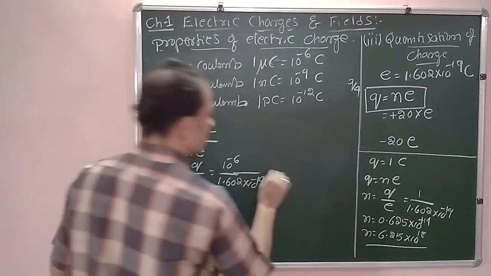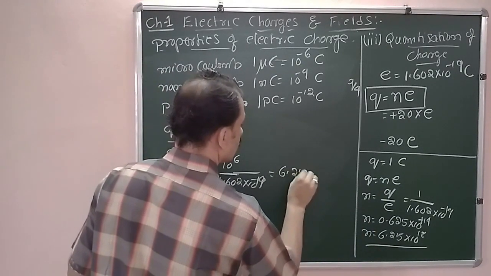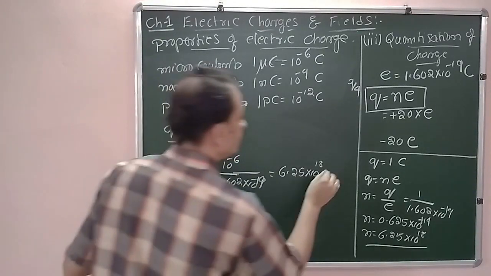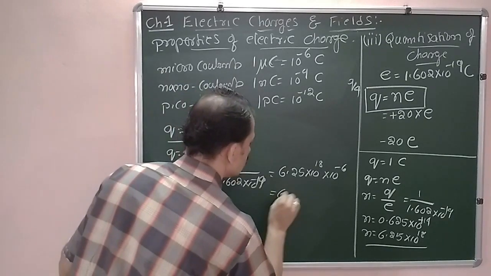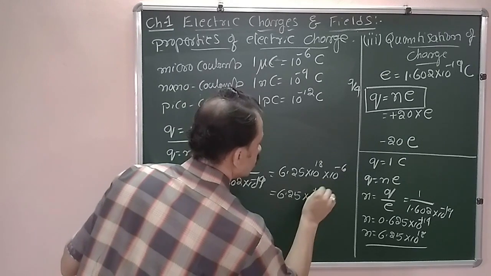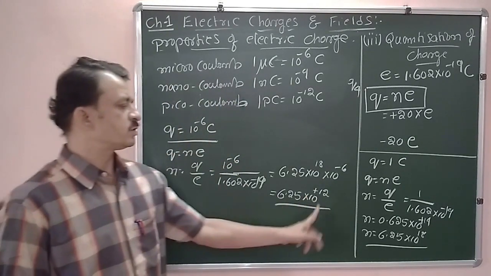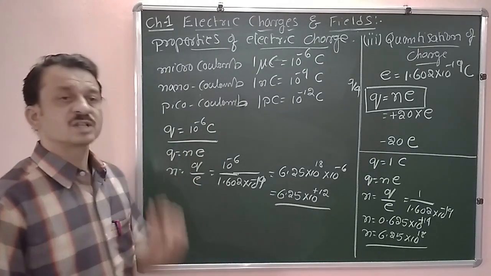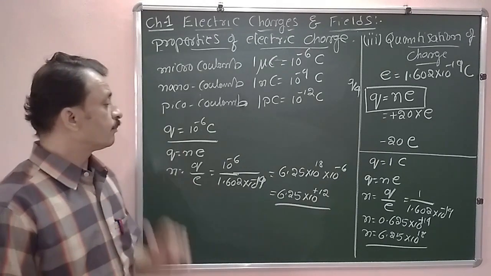1 divided by this, we have calculated this. It is 6.25 into 10 to the power of plus 18 into 10 to the power of minus 6, or this is equal to 6.25 into 10 to the power of plus 12 electrons. 6.25 into 10 to the power of plus 12 electrons constitute a charge of 10 to the power of minus 6 coulomb.